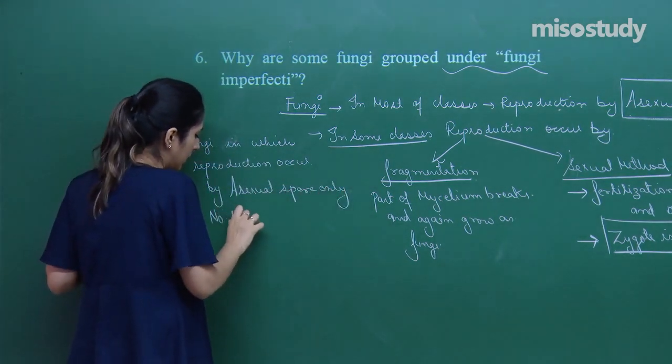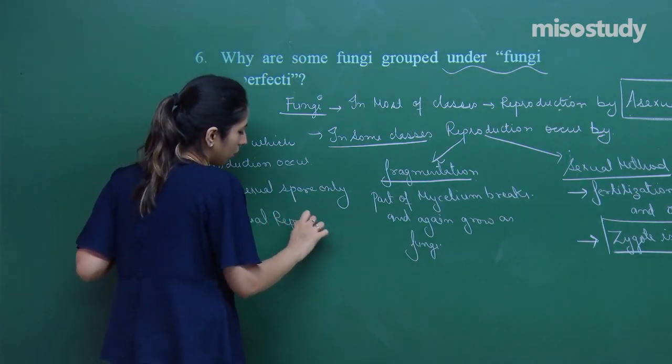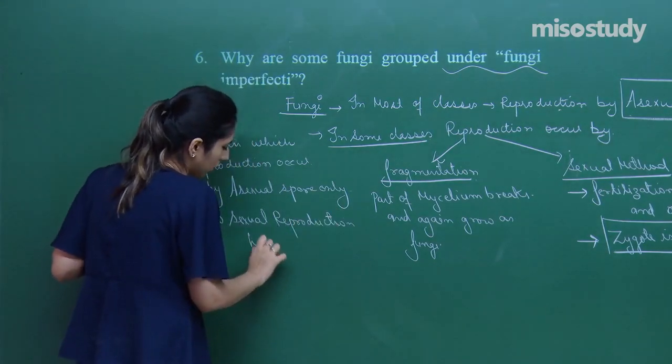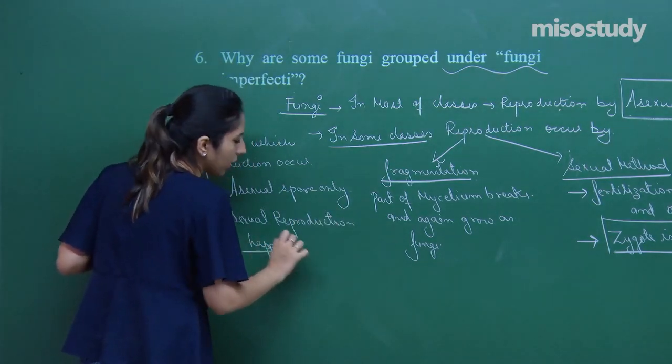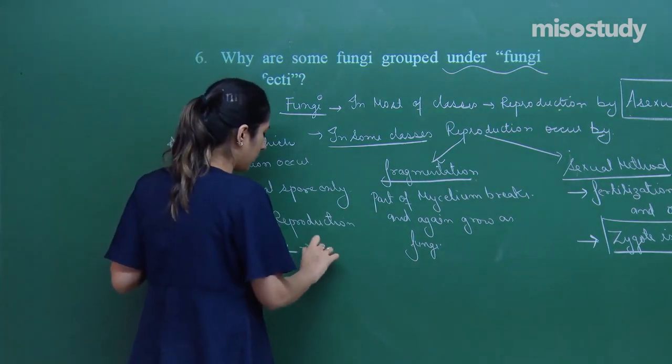No sexual reproduction happens. This is called as a fungi imperfecti.